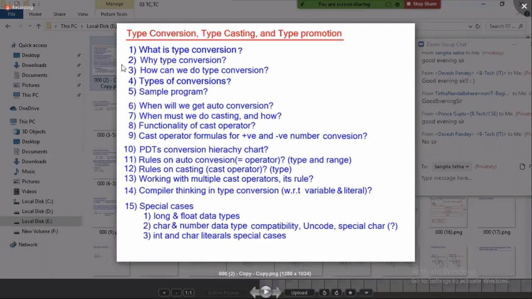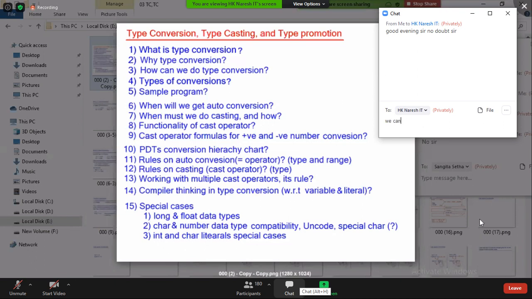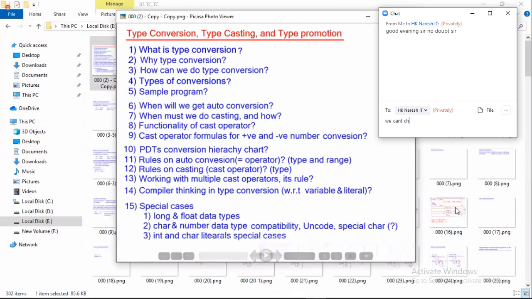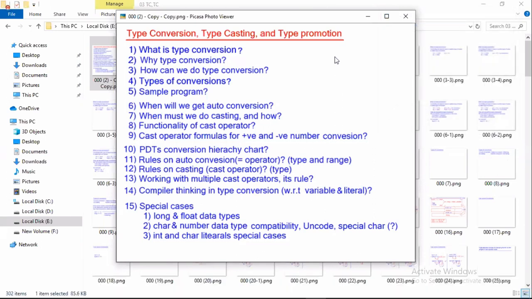Java is a strictly typed programming language. What is the meaning of it? The meaning of the statement is you cannot assign any type of value to any other type of variable as you like.